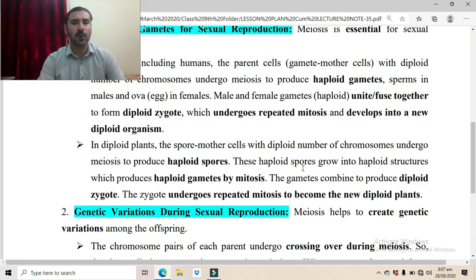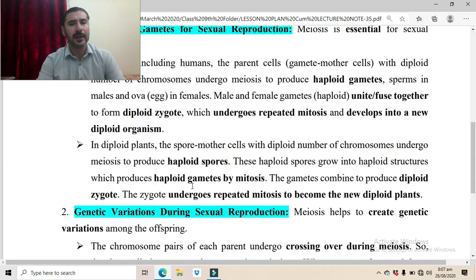Whenever the haploid spores are produced, those spores grow and then they produce haploid structures, and those haploid structures then produce haploid gametes by the process of mitosis this time. Because the spores are haploid, they will be divided further by mitosis, not by meiosis, because they are already haploid, so they cannot be further divided through meiosis.